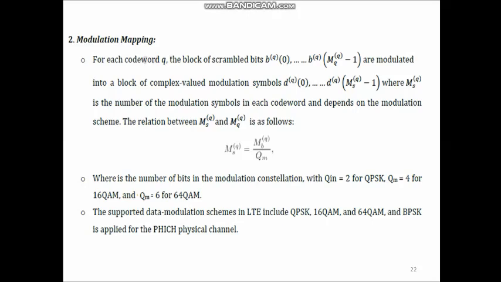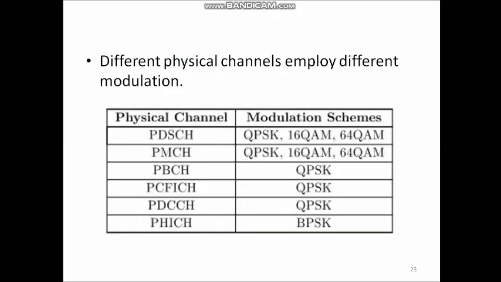The supported data modulation schemes in LTE include QPSK, 16 array QAM and 64 array QAM, and in the physical hybrid ARQ indicator channel, PHICH physical channel, BPSK modulation is also used. Next, different physical channels employ different modulation. As you can see in the table, depending on the physical channel, we use different modulation schemes.